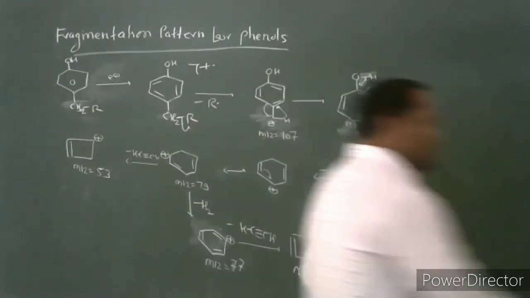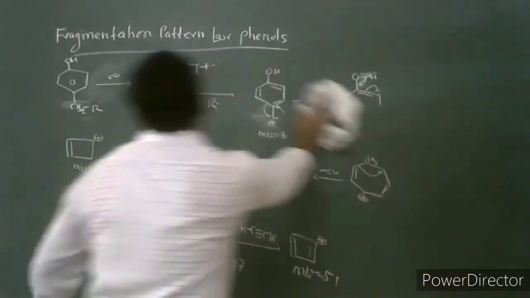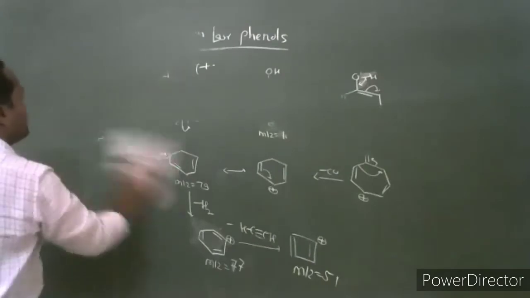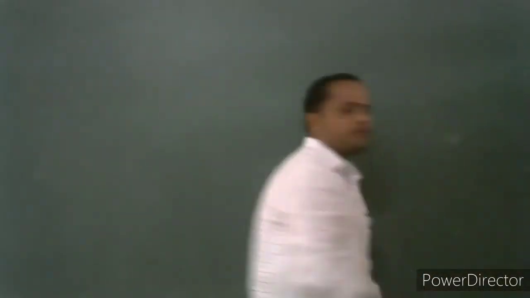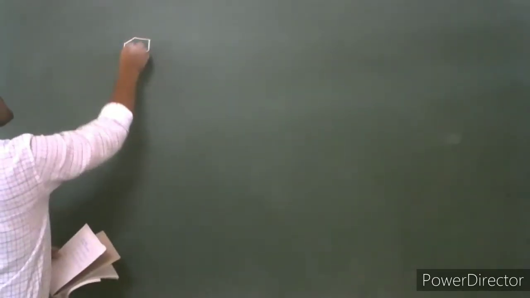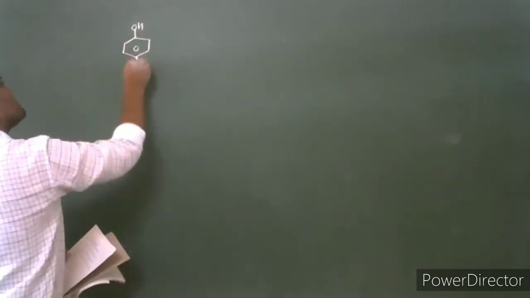Then consider an example for fragmentation of a phenolic compound. Consider this phenol, p-cresol.